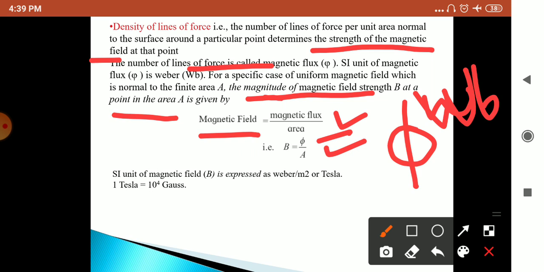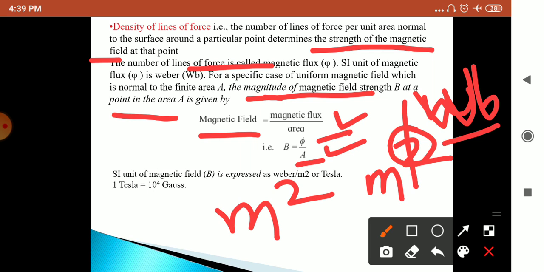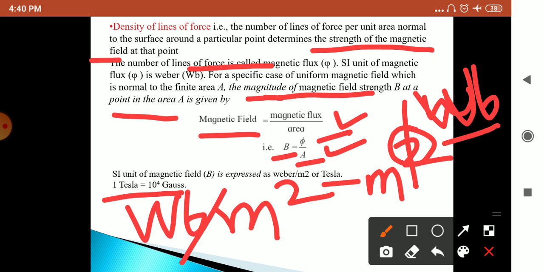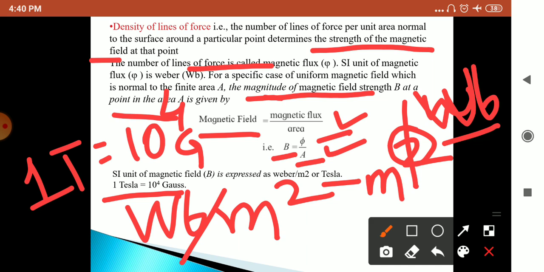So from this, magnetic flux has the unit Weber and area we can measure in square meters, so the unit of magnetic field is Weber per meter square, or you can write it as Tesla, and in terms of Gauss, 1 Tesla equals 10 raised to 4 Gauss.